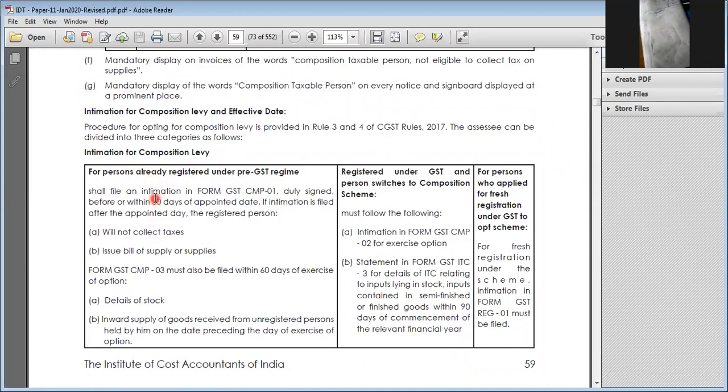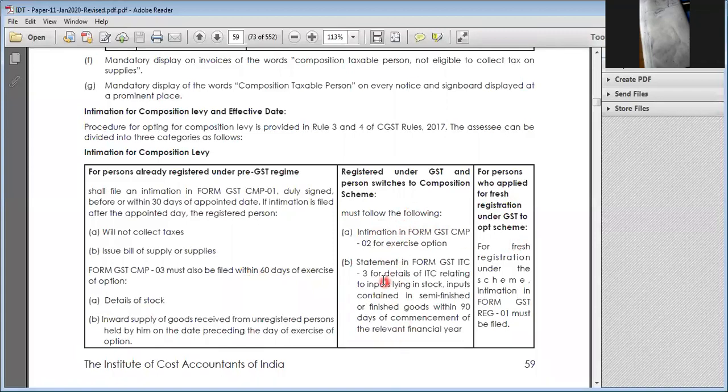You are converting. That is, you are moving from the normal scheme, from the earlier old scheme and the new scheme GST, and you are registering as a composition levy now. Within that, you have to file a form, and you can collect tax immediately. Whatever stock is there, you have to intimate the stock to the GST portal. Okay, you are switching from the normal scheme to the composition scheme. Then you can move accordingly.